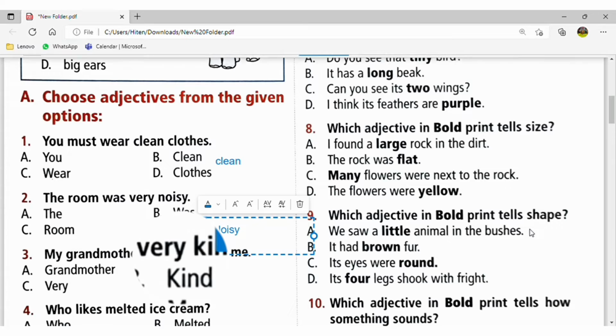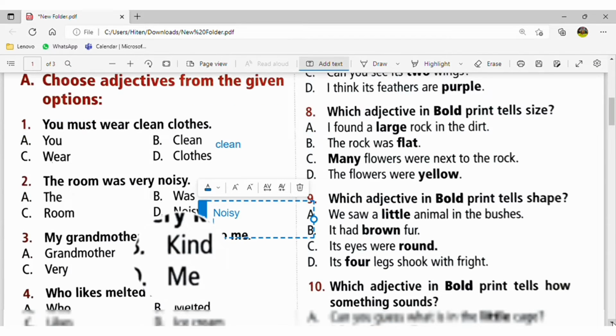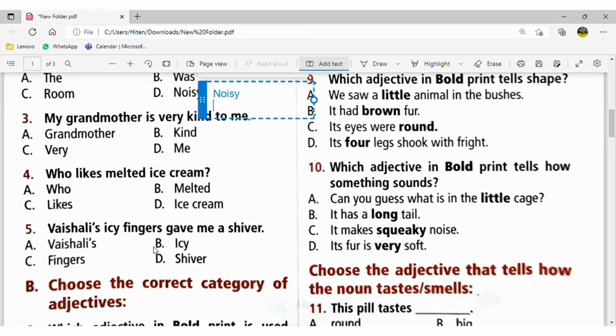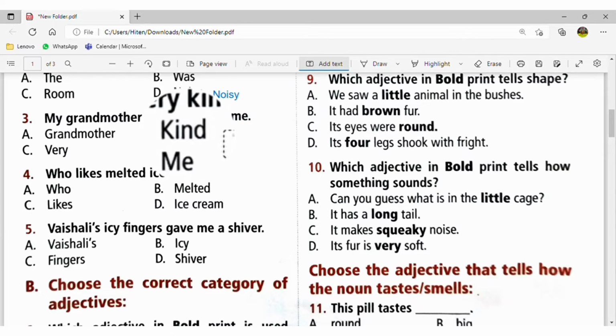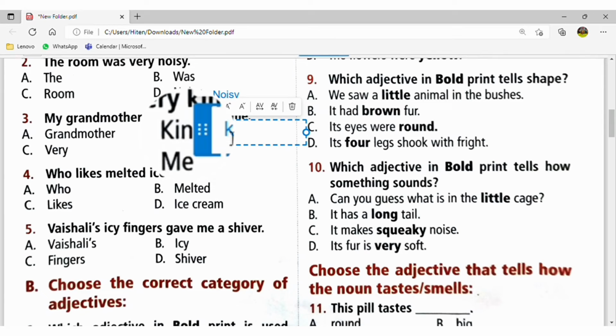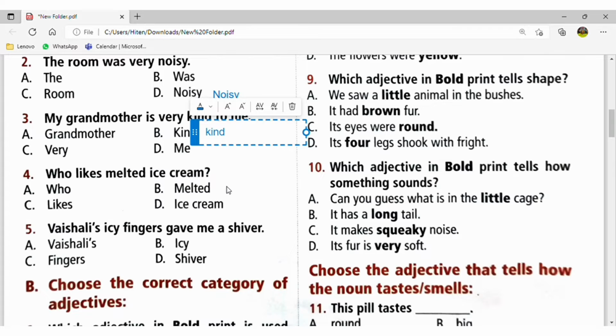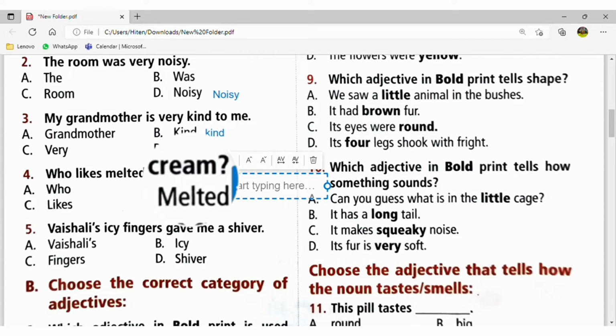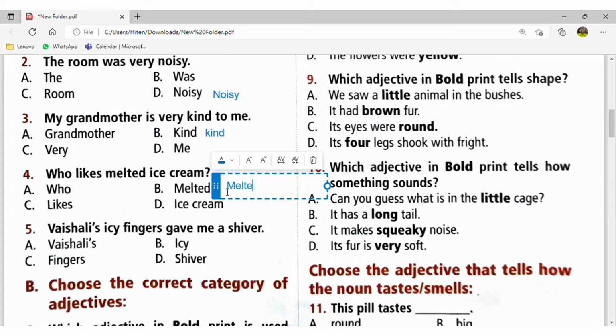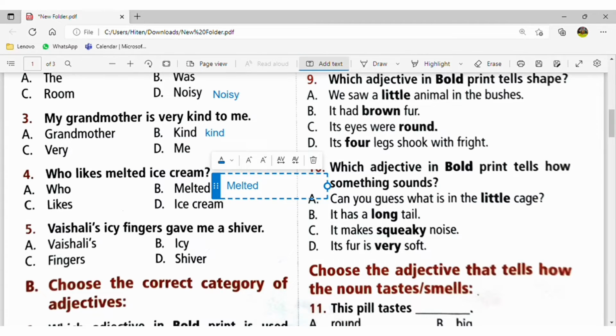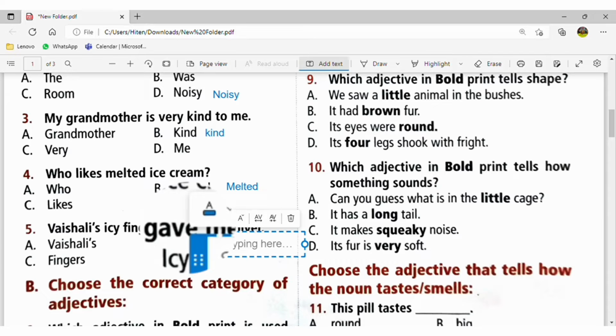Now, my grandmother is very kind to me. So kind is the adjective. It is polite, it is rude, all are adjectives. Let's move to the fourth question: who likes melted ice cream? Additional information has been added to the ice cream. Ice cream is a noun. So melted, meaning pigli hui ice cream, melted will be the adjective. Here, icy fingers. The fingers are icy.